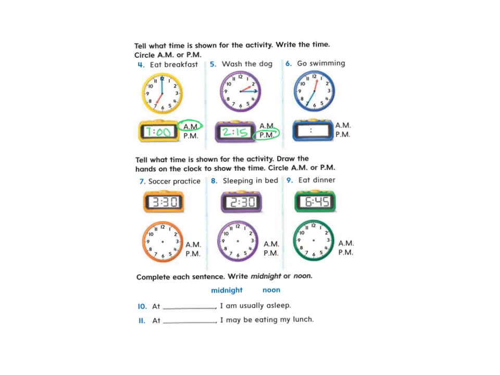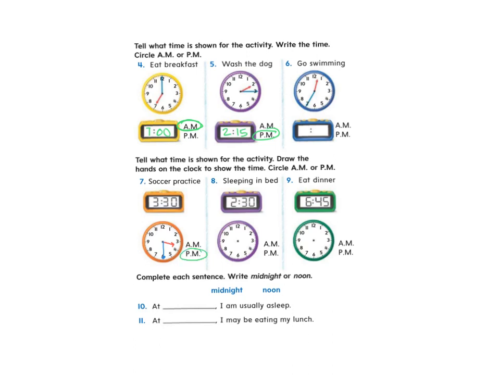All right, so on number 7, it says soccer practice. So I'm going to show 3:30 on the clock. And I know that 3:30 is going to be halfway between 3 o'clock and 4 o'clock. So my hour hand is going to be halfway between the 3 and the 4. And the minute hand should be pointing at halfway on the clock because 30 minutes is half of an hour. So it's going to point at the 6. And if I wanted to count, I could say 5, 10, 15, 20, 25, 30 minutes. Okay? So would you have soccer practice at 3:30 AM or 3:30 PM? After midday, before midday? I'm going to have it after midday, PM.